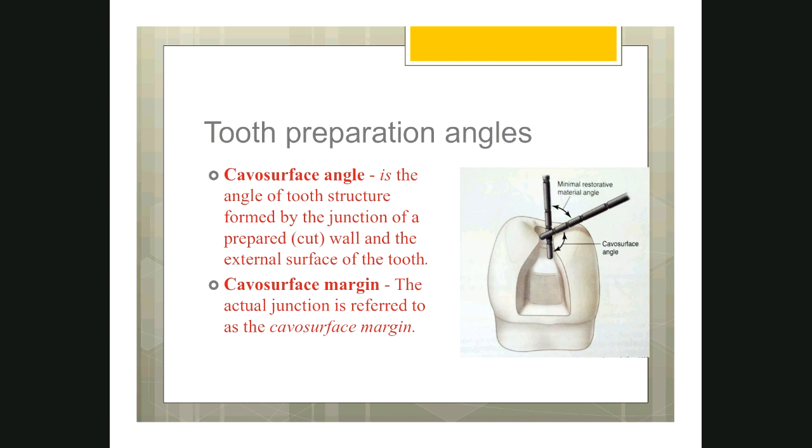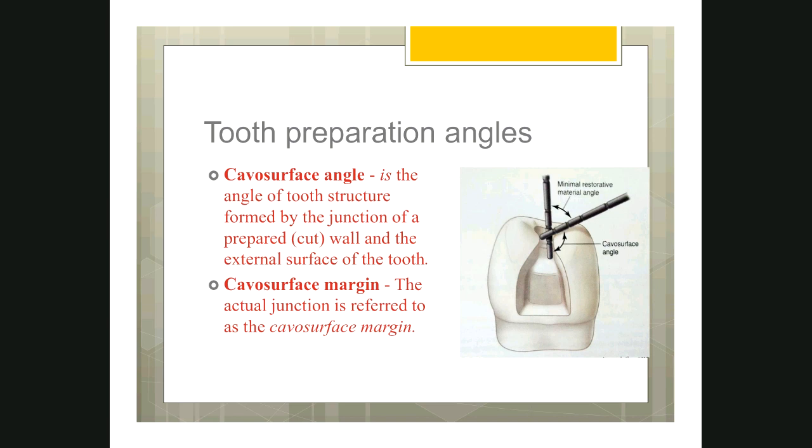You see, they have kept two probes here. One probe is touching the occlusal surface which is not prepared, another probe which is touching the lingual wall, the prepared enamel wall of the cavity and the unprepared enamel surface. So the angle formed between the two is called as cavosurface angle, and the other half of the angle is called as marginal restorative material angle.